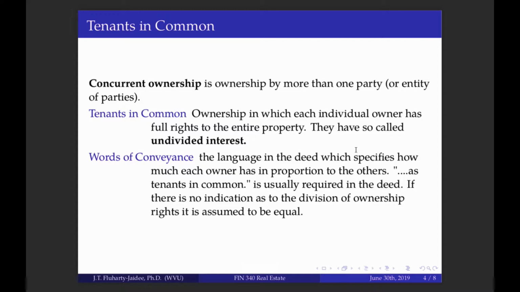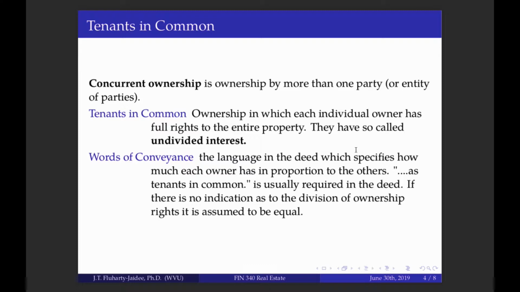Now, tenants in common has a difference with respect to joint tenancy, so we have to keep these two separate here. Each individual owner has full rights over the entire property. They have undivided interest, and usually in court documents or tort law, you will see it says they have undivided interest, and that means tenants in common. They may not say these are tenants in common. Deeds say tenants in common, but court documents say the individual parties have undivided interest. So you have to be very careful with what that means there.